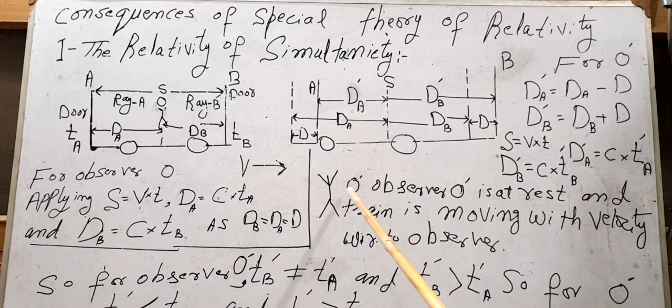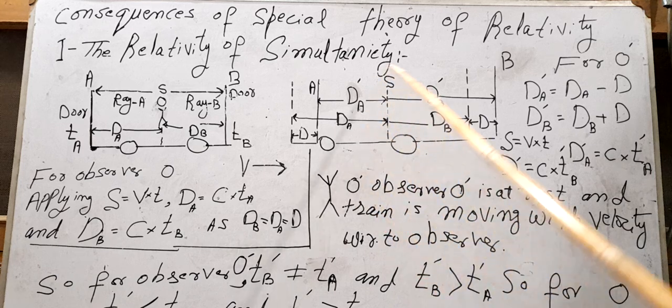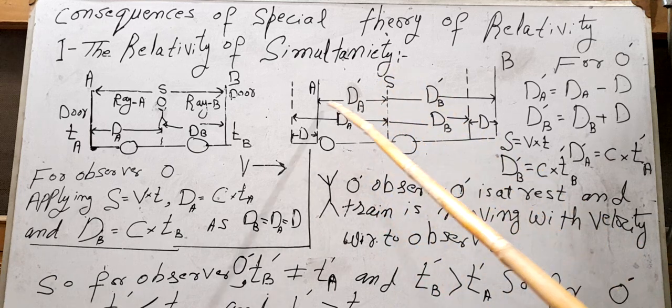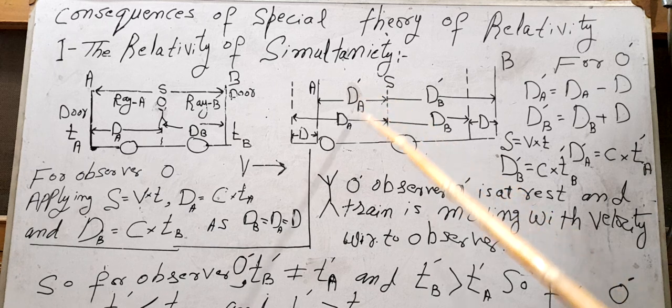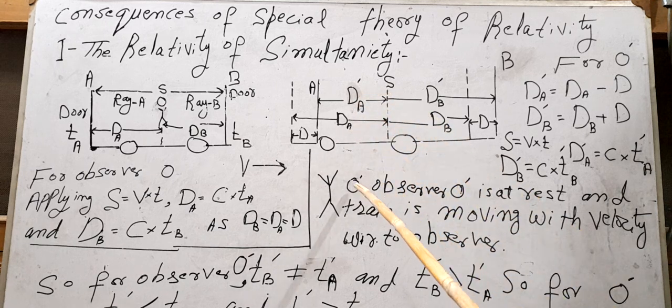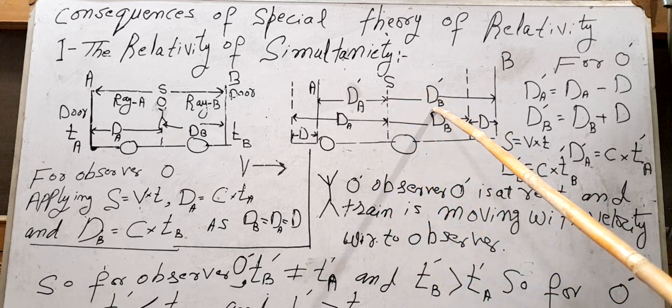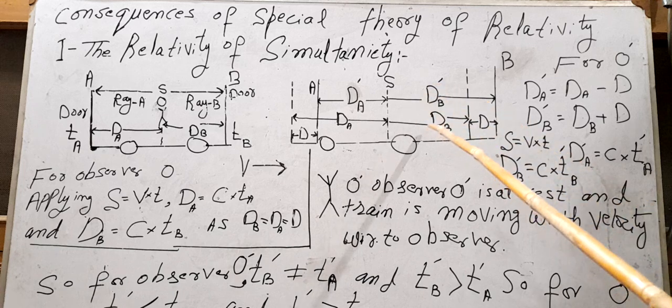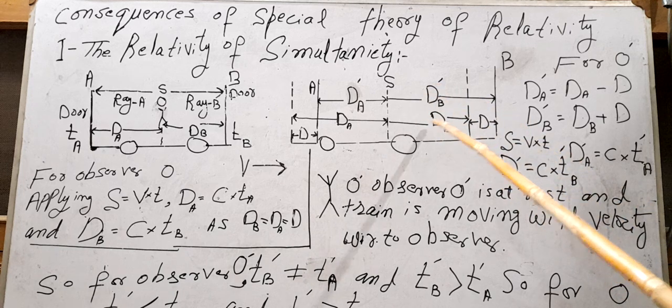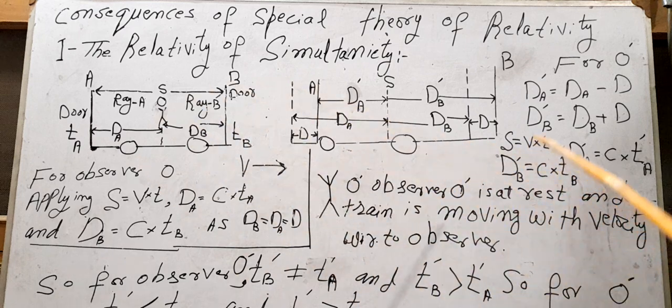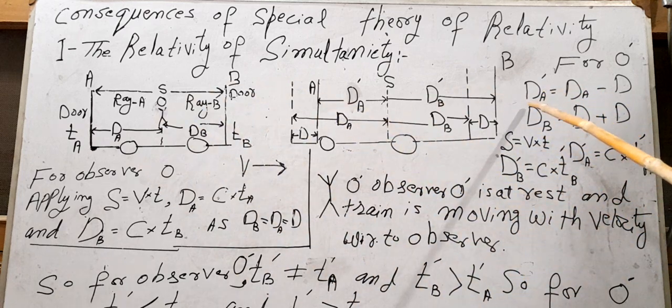Therefore another observer O dash, who is at rest with respect to this moving train, will notice that the ray of light RA has covered the distance dA dash instead of dA, and the ray of light RB covers the distance dB dash instead of dB, which was noticed by the observer O. Now it is clear from the figure that dA dash is equal to dA minus d and dB dash is equal to dB plus d.